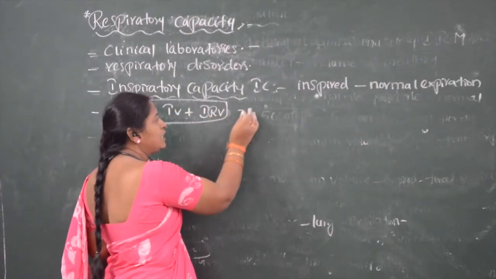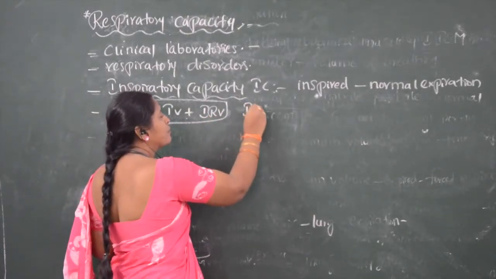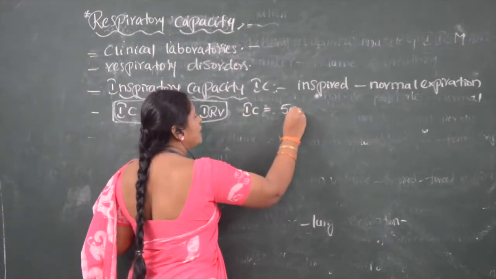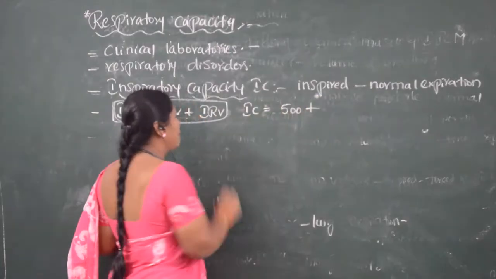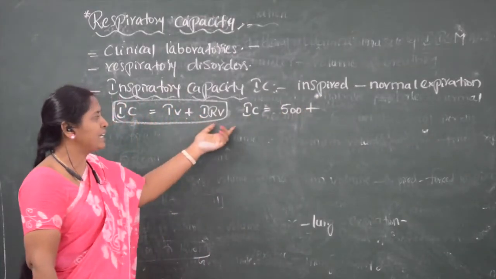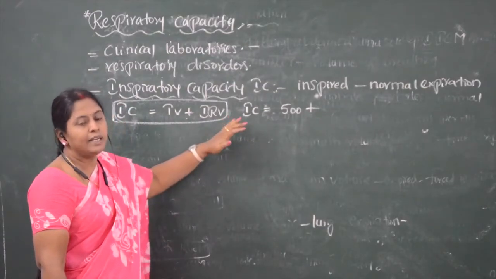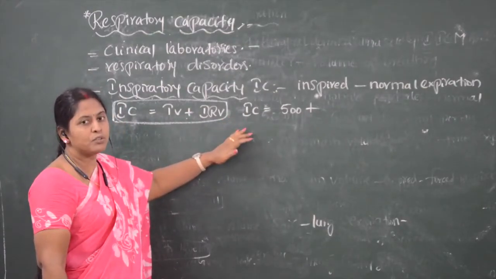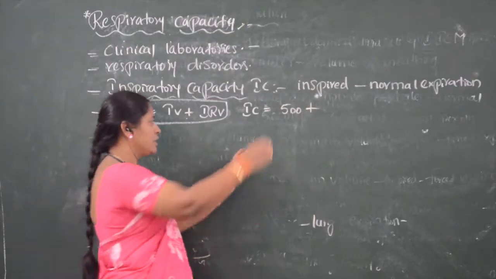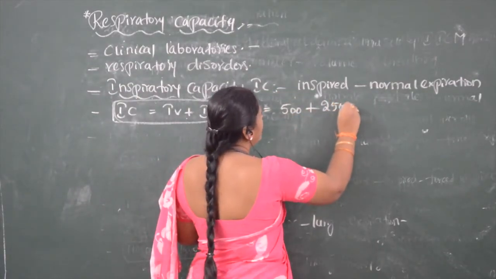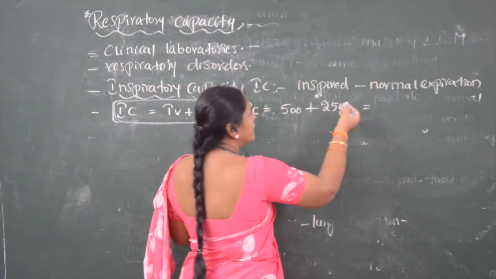Already we have seen what tidal volume is. Tidal volume is 500 ml. Inspiratory reserve volume ranges from 2500 ml to 3000 ml. So we add 2500 ml, or you can add 3000 also.